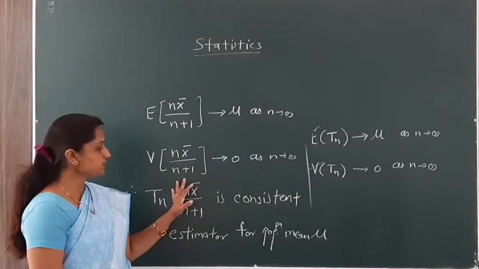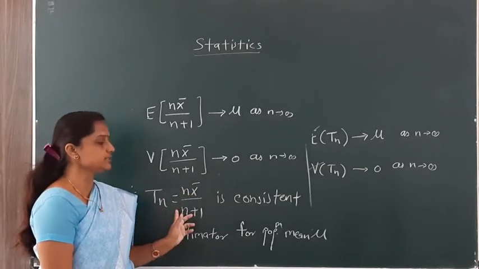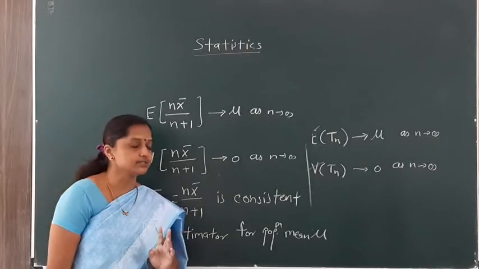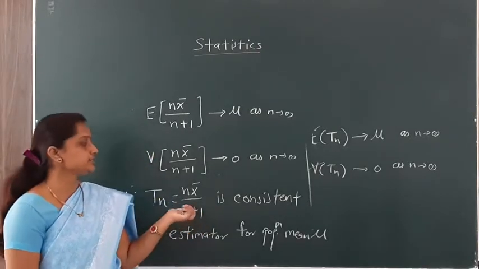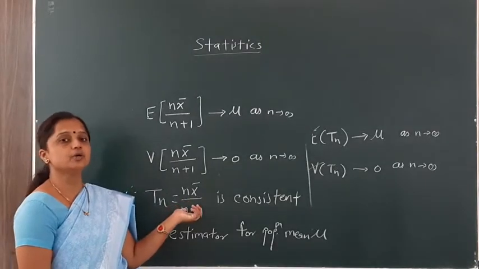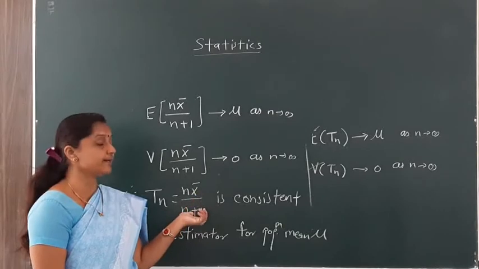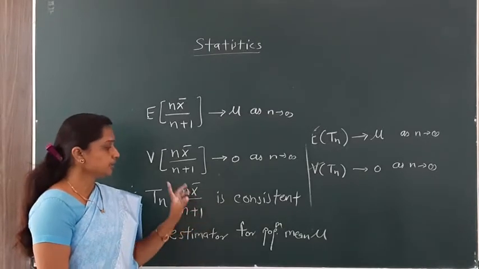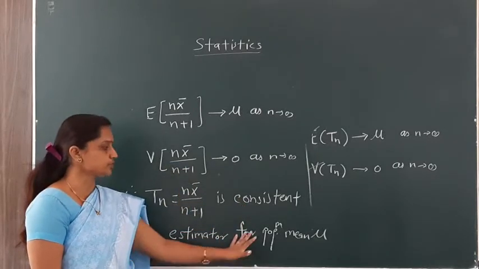Hence, this estimator is not unbiased but it is a consistent estimator for population parameter mu. If in your exam a question asks you to show or find an estimator, or give an illustration or an example of an estimator which is not unbiased but consistent, then you have to show that this statistic is not unbiased but it is a consistent estimator for population mean mu.